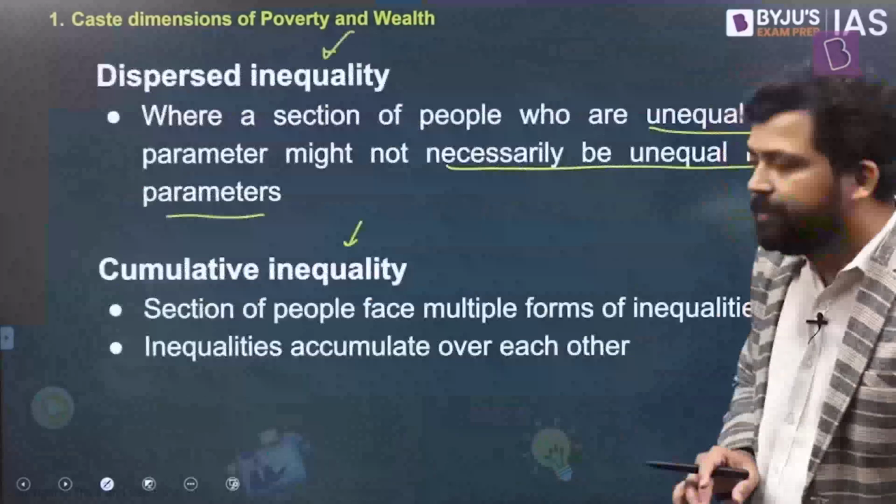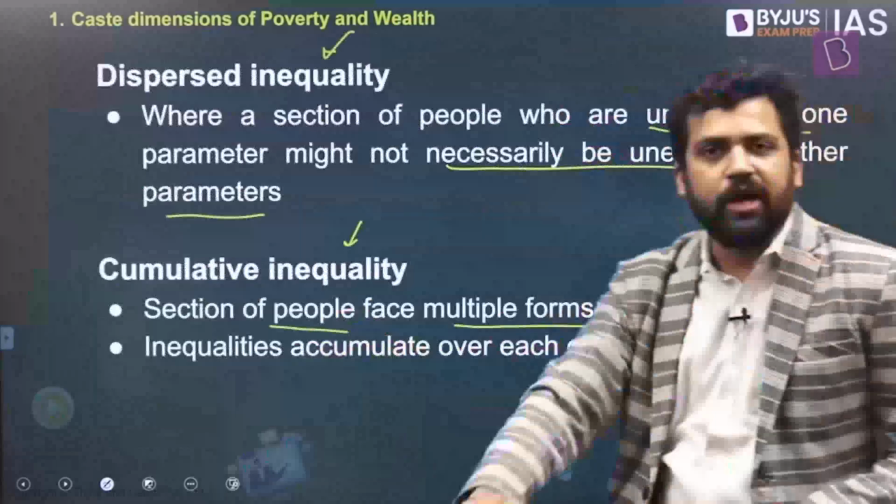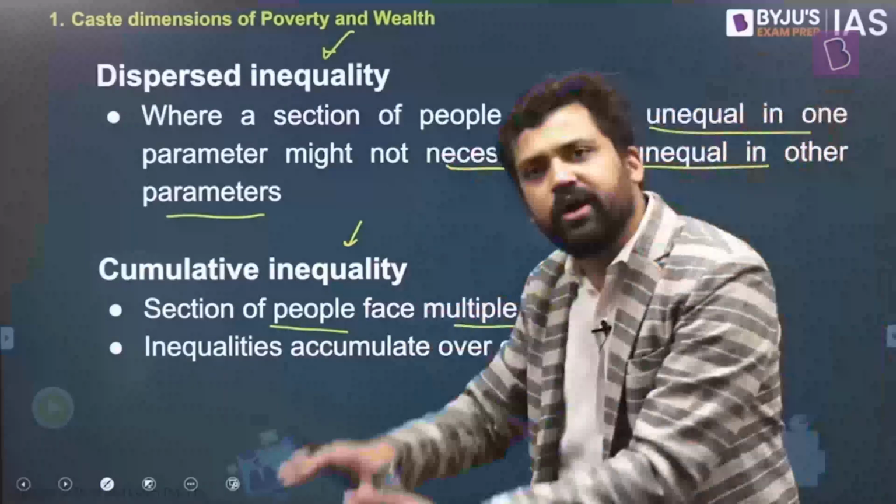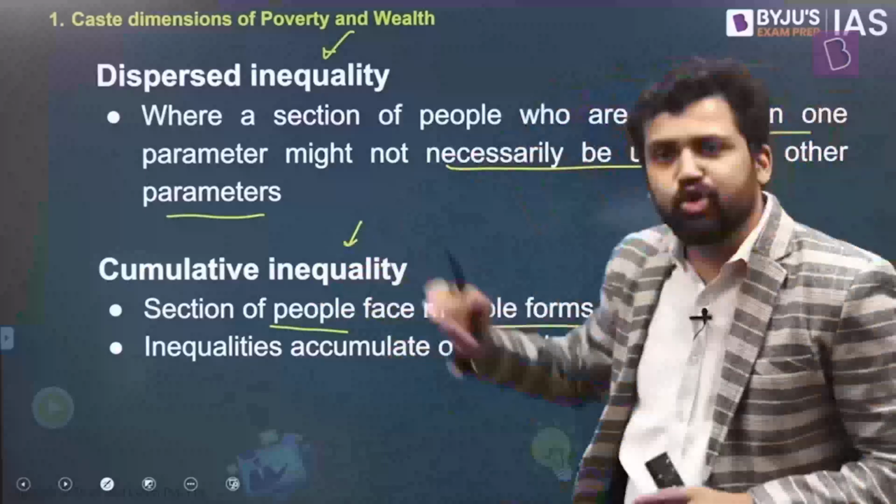Now, what is cumulative inequality? If a section of people face multiple forms of inequalities, that is cumulative inequality. That means the same community is lower in the status hierarchy, it is lower in the power hierarchy, it is also lower in the class hierarchy. Then it is cumulative inequality.